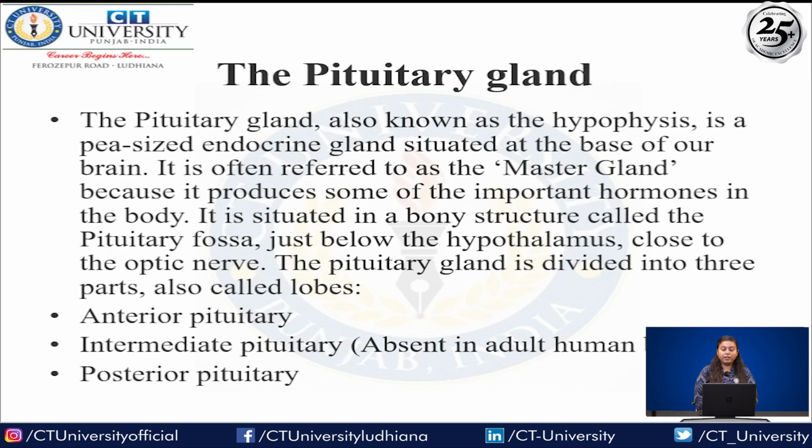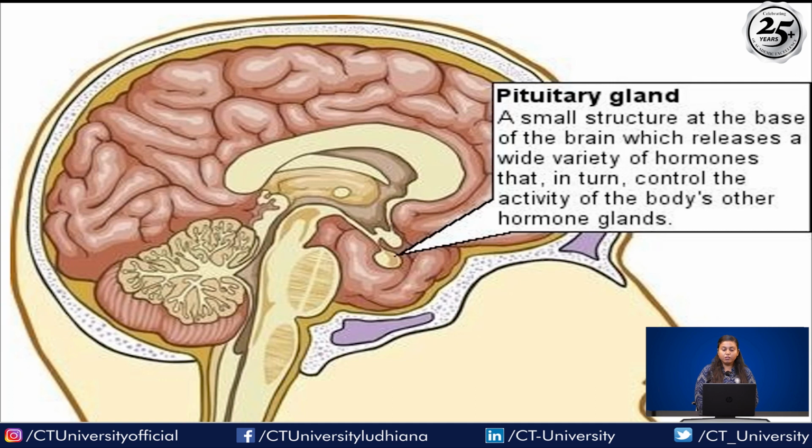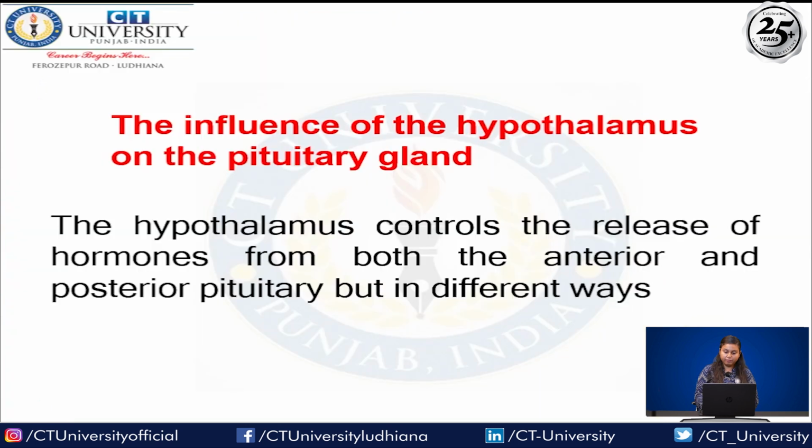The pituitary gland is divided into three parts or lobes, right? So what about the lobes? That is anterior, intermediate and posterior. And the intermediate lobe is absent in adult human beings. So this is the diagram of the pituitary gland, a small structure at the base of the brain which releases a wide variety of hormones that in turn control the activity of the other hormone glands, right? The influence of the hypothalamus on the pituitary gland: the hypothalamus controls the release of hormones from both the anterior as well as the posterior pituitary, but in different ways.